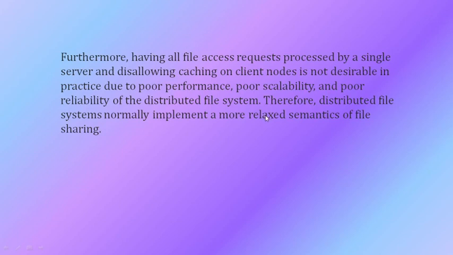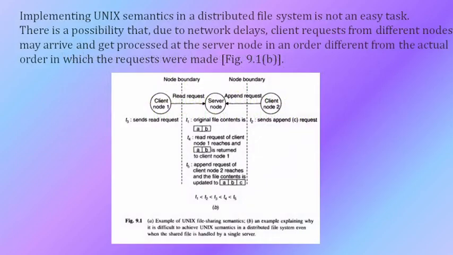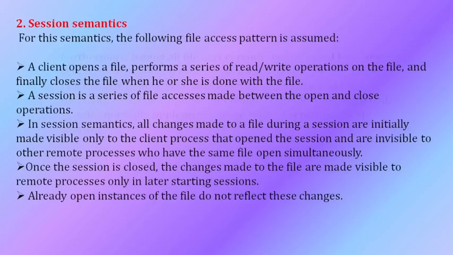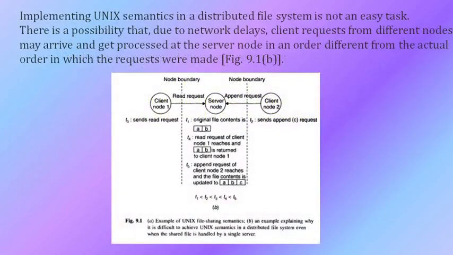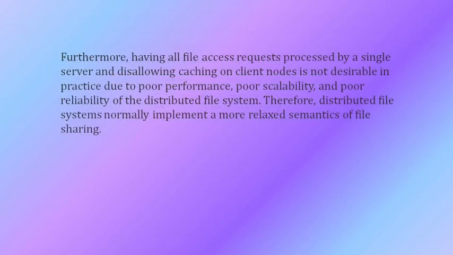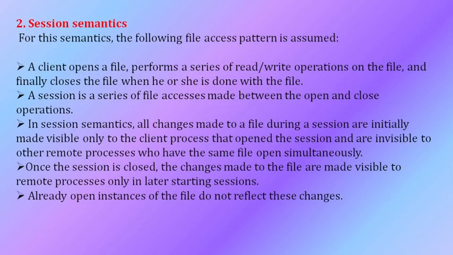Therefore, these distributed file systems normally implement a more relaxed semantics of file systems. So in Unix semantics, it is immediately visible to the user after making changes to the shared file.